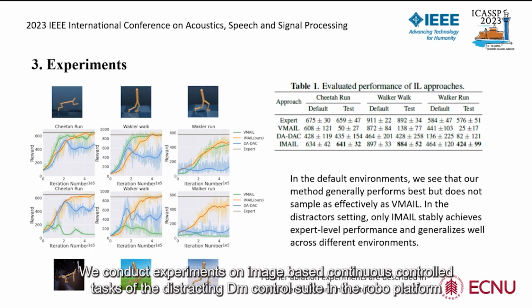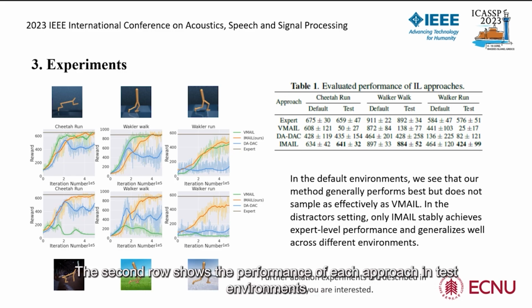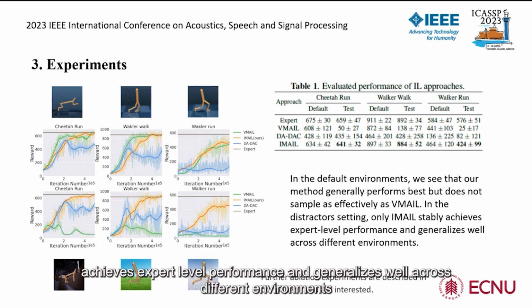We conduct experiments on image-based continuous control tasks of the Distracting DM Control suite and the RoboDesk platform. The experimental results are shown on the left. The first row shows the learning curves of each method tackling control tasks in the default environments. The second row shows the performance of each approach in test environments during the training time. We can see that, in the distractors setting, only IMAIL stably achieves expert-level performance and generalizes well across different environments.